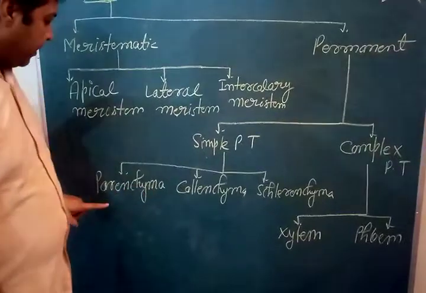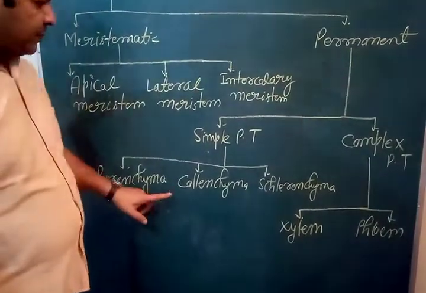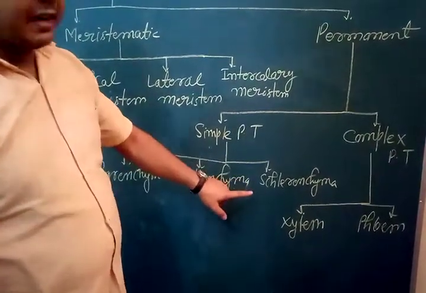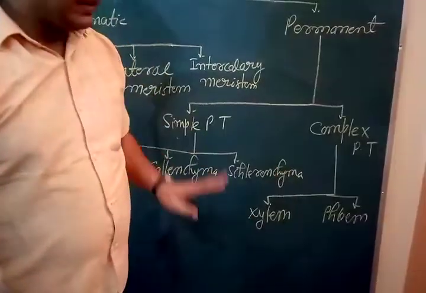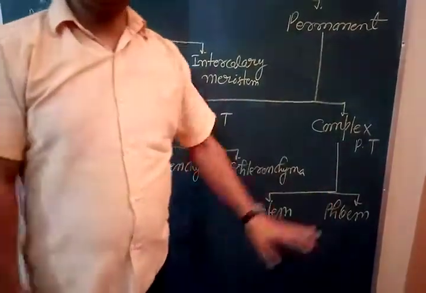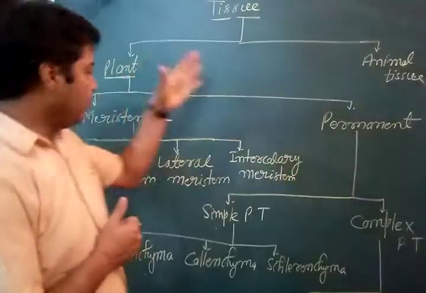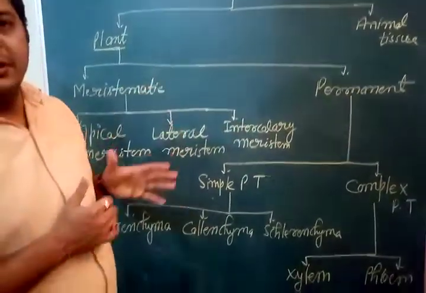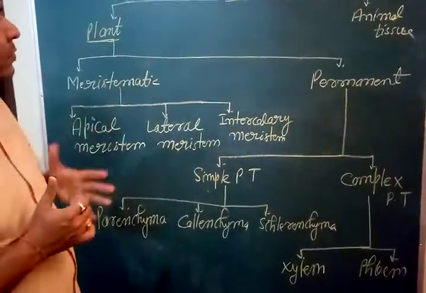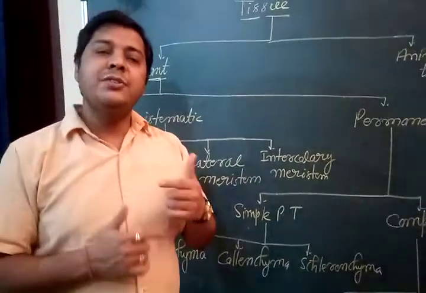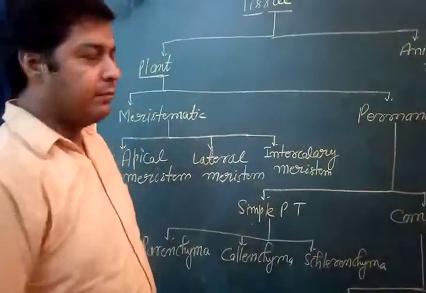Simple permanent tissue is further classified into parenchyma, collenchyma and sclerenchyma, and complex tissue divides into two parts: xylem and phloem. So this is the flow chart classification you must remember. Now we'll study one by one.